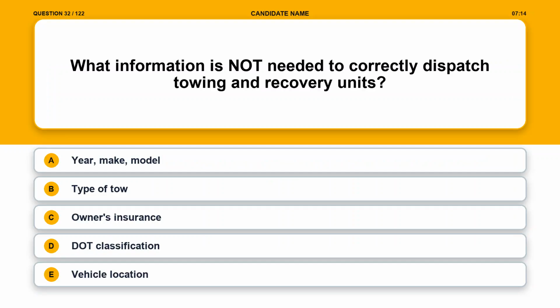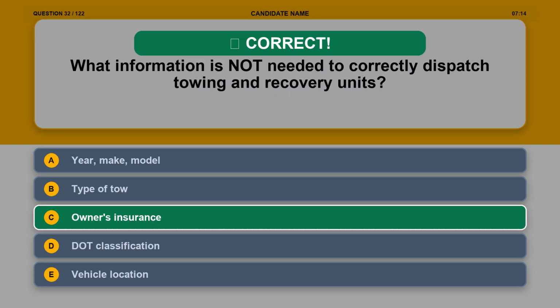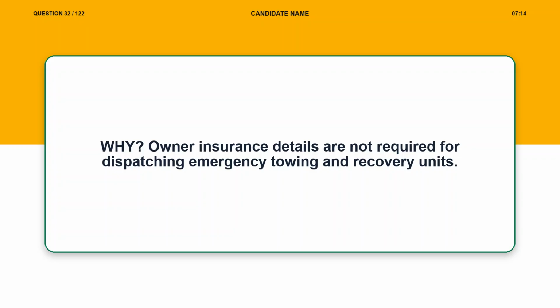Question 32. What information is not needed to correctly dispatch towing and recovery units? Option A, year, make, model. Option B, type of tow. Option C, owner's insurance. Option D, DOT classification. Option E, vehicle location. The correct answer is option C, owner's insurance. Explanation. Owner insurance details are not required for dispatching emergency towing and recovery units.